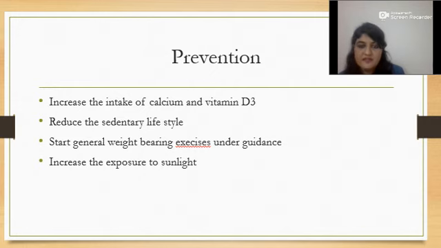Prevention. How do we prevent it? We ask the patient to take more calcium and vitamin D3 in the diet, and the lifestyle has to be changed, like reducing the sedentary lifestyle, and the patient can start some general activity or exercises like walking or even full body exercises, weight bearing exercises, very easy exercises such as hip flexion extension with support, knee bendings, mini squats, ankle dorsiflexion, plantar flexion, and such exercises will tend to reduce this disease. And he has to increase the exposure to sunlight.